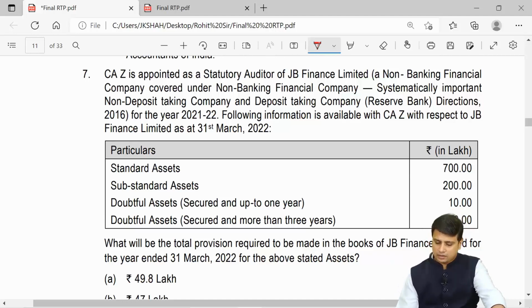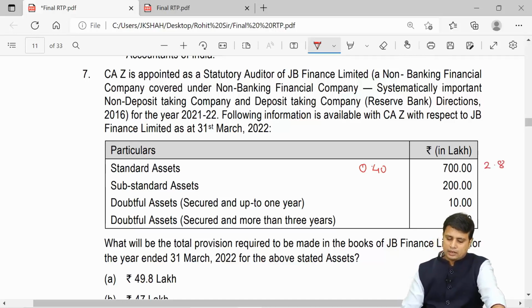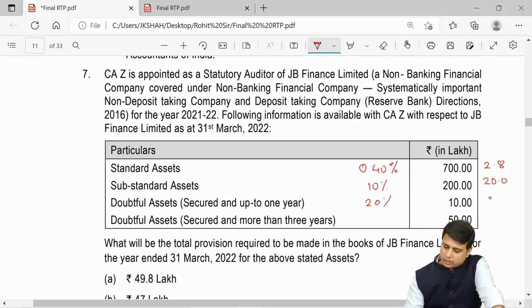In case of standard, we create a provision of 0.4%. So 700 into 0.4% will be around 2.8. For substandard, we create a provision of 10%. So 200 into 10% will be 20. Then for doubtful up to 1 year, we are going to create a provision of 20%. So 10 into 20% is 2.